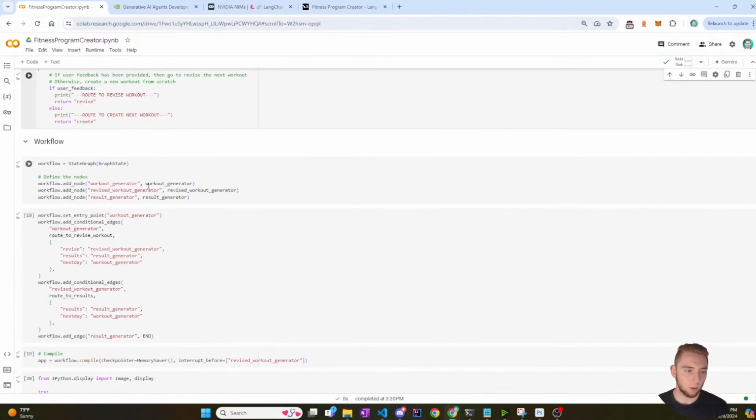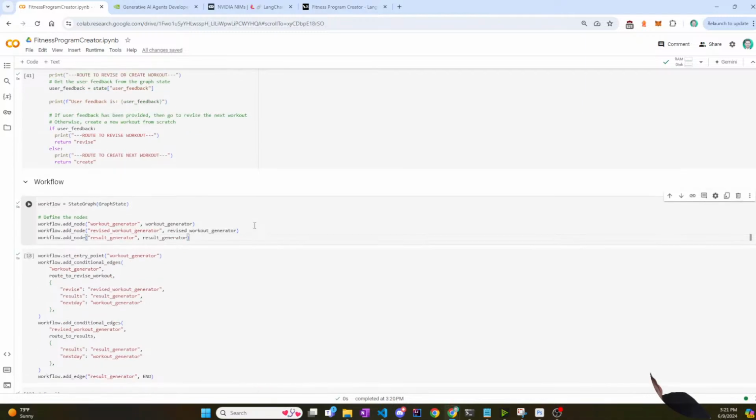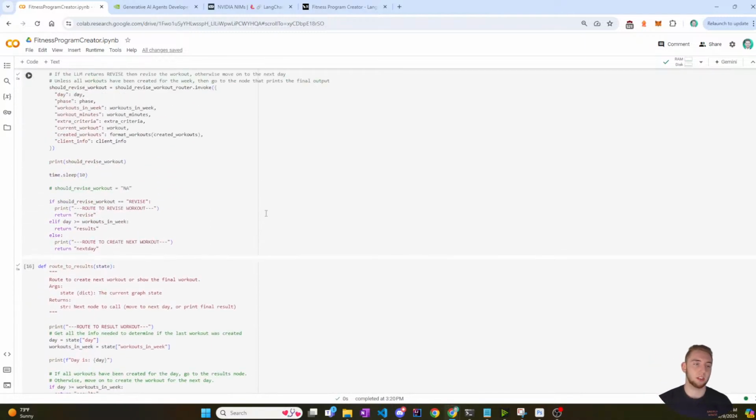All right, and so now in the workflow, I need to add a new node. Actually, man, I just realized I created a router, and I don't think you can have a router as an entry point. That's interesting.